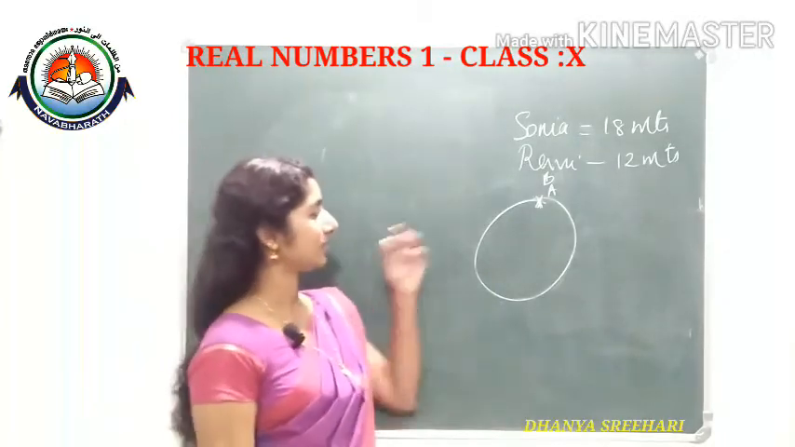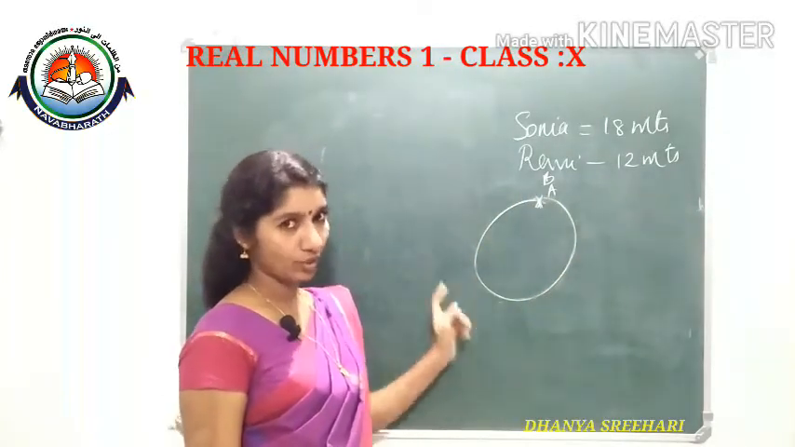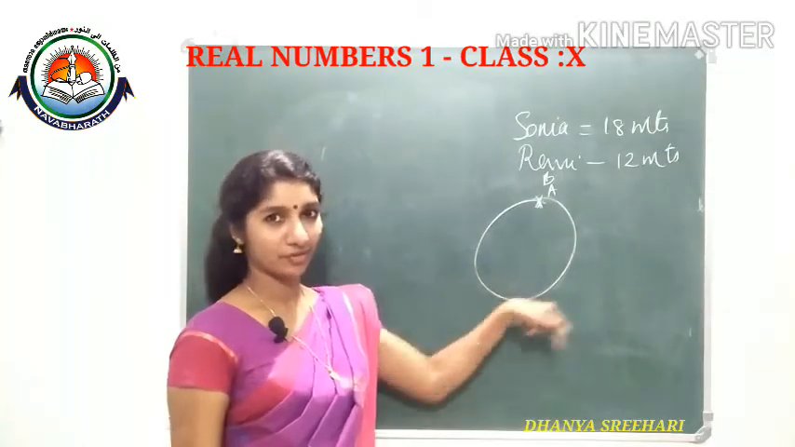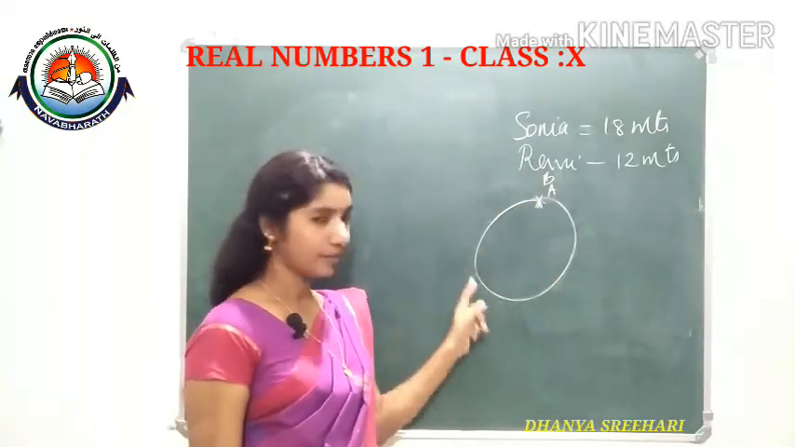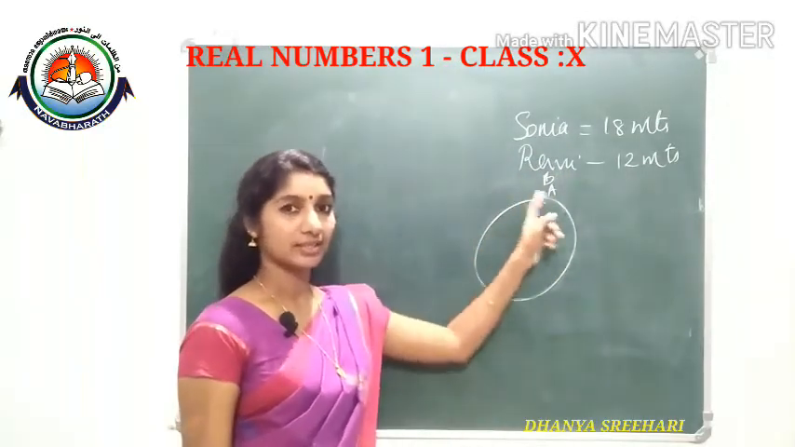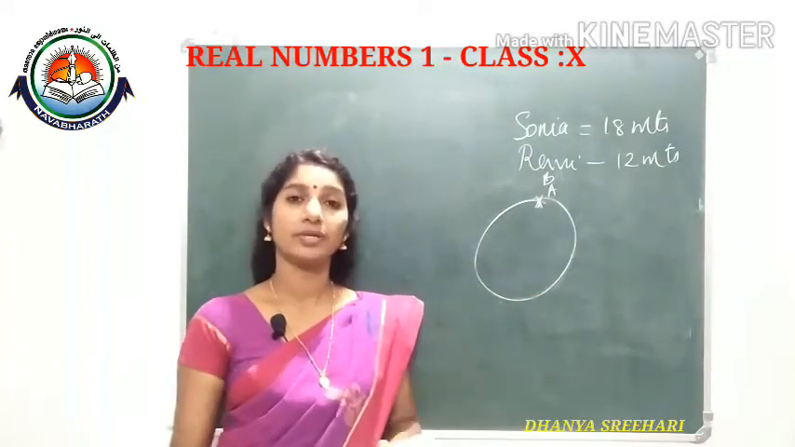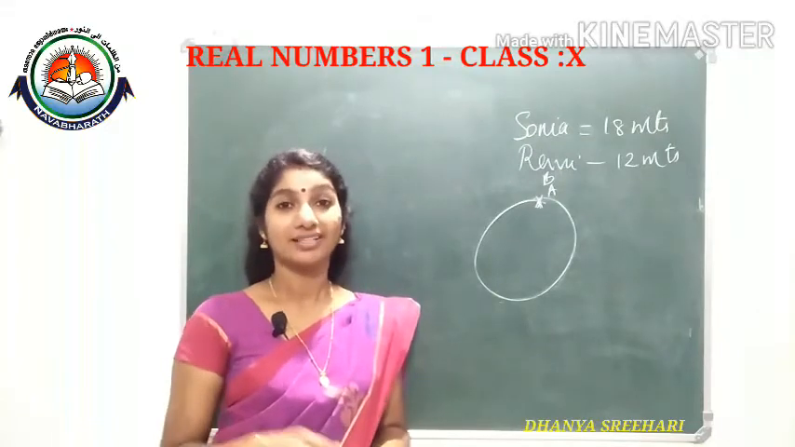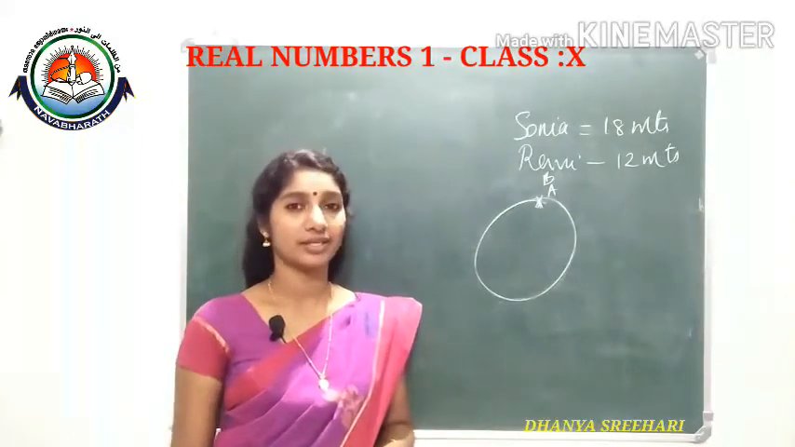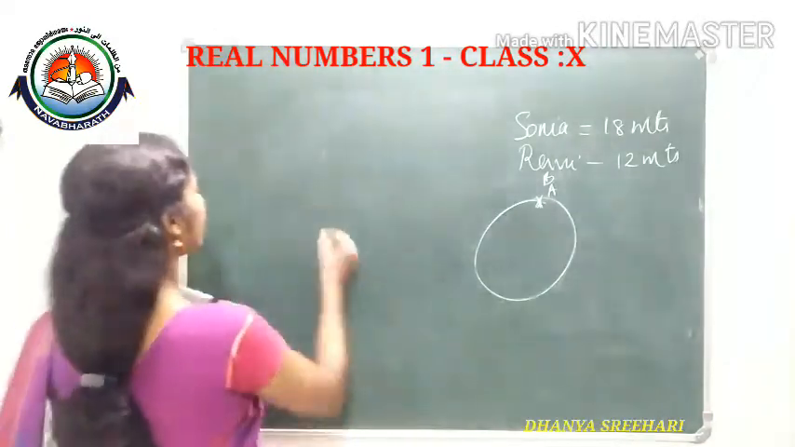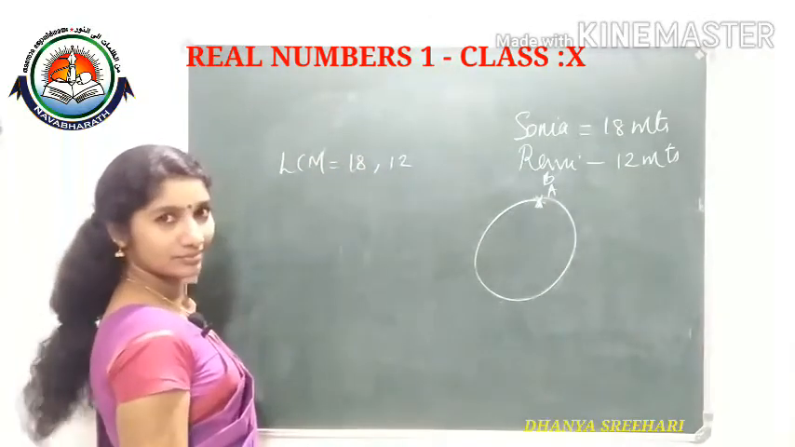I told the answer actually. See, for Sonia, 1 into 18 is 18, 2 into 18 is 36, 3 into 18 is 54. It's going like that, isn't it? And Ravi, 12 minutes, 24 minutes, 36 minutes, etc. So after how many minutes will they meet each other? At their common multiple they will meet each other again, isn't it? So we need to find the least common multiple of 18 and 12.